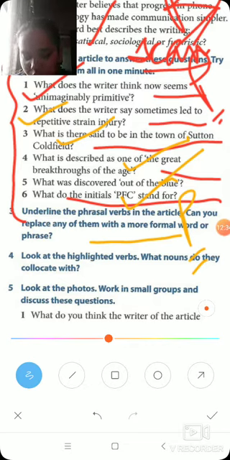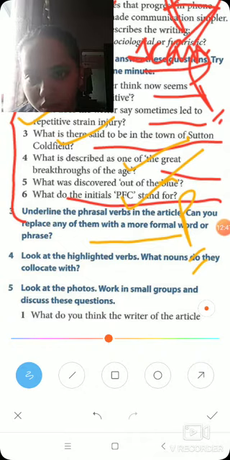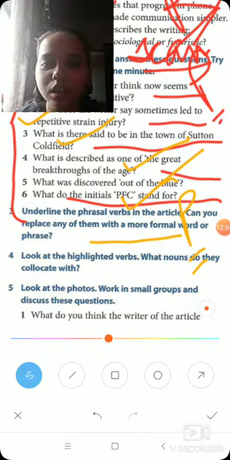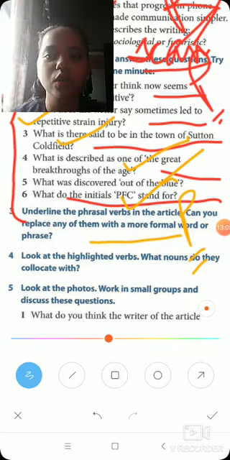Came up with the idea. Okay, battery running down can be replaced by losing its charge. Walking around can be replaced by walking, only walking. Around you, it's not necessary that you add around, it can be only walking also, that can also be formal, right?